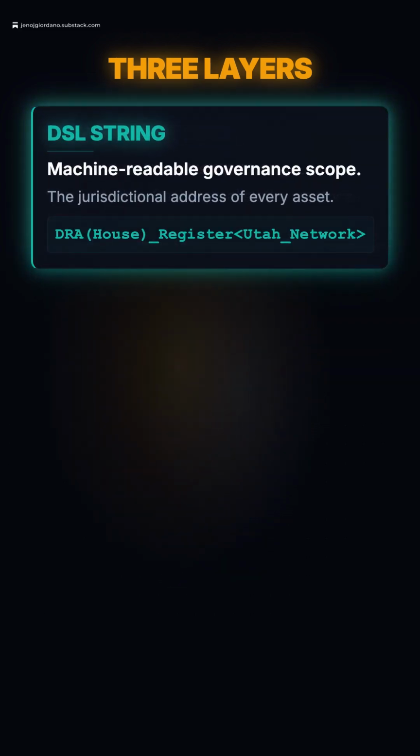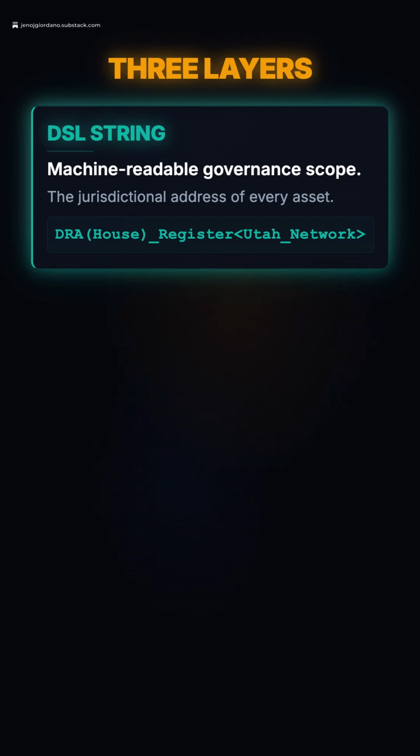original rules. Layer 3, the DSL string, a compact, machine-readable encoding of the asset's governance scope. The computer reads this to know exactly which jurisdiction governs, what asset class rules apply, and what compliance gates must pass. Here's where it gets powerful.